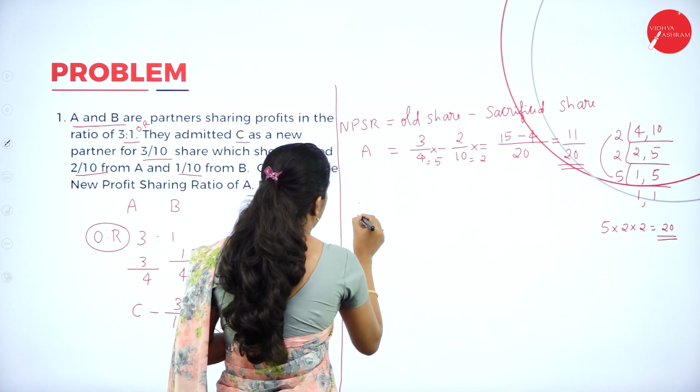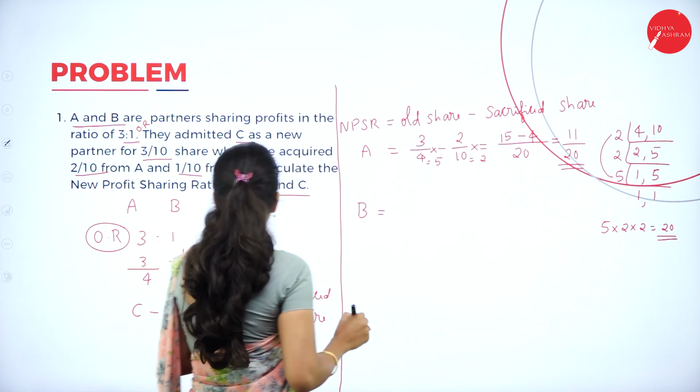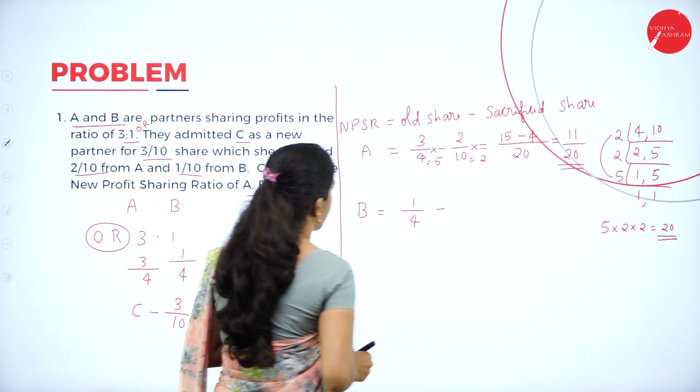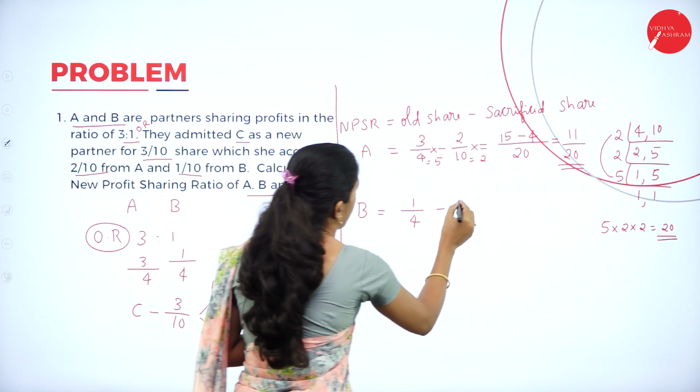In the same way, calculate that of B. What is the old share? 1 by 4. Minus, what is the sacrificed share? It is 1 by 10.